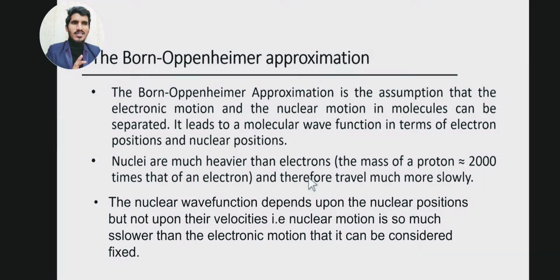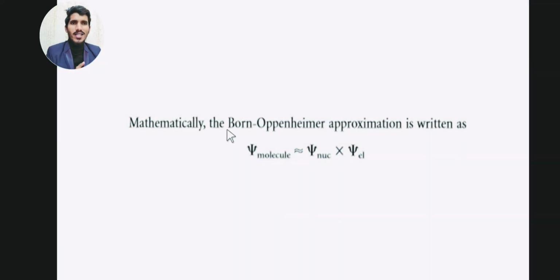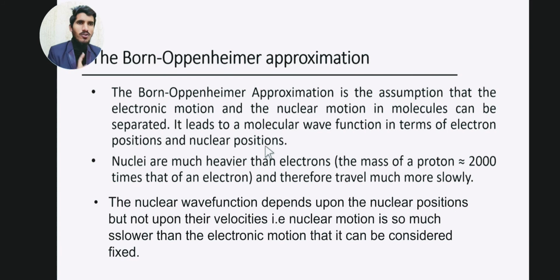Let me describe it from the equation. Mathematically the Born-Oppenheimer approximation is written as psi of molecule equals psi of nucleus times psi of electrons. So I can divide the wave function of the molecule into the wave function of the nucleus multiplied by the wave function of the electrons. This is my Born-Oppenheimer approximation.